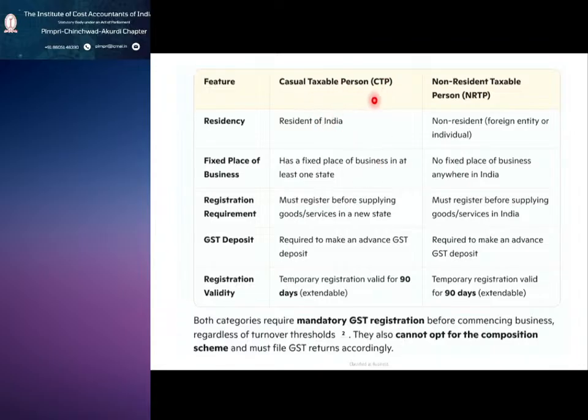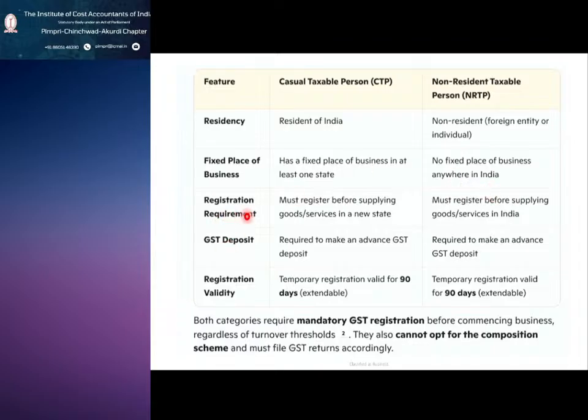Now we are seeing the difference between a casual taxable person and a non-resident taxable person. A casual taxable person is a resident of India, and an NRTP is a non-resident foreign entity or individual. The casual taxable person has a fixed place in at least one state, while the NRTP has no fixed place of business anywhere in India.